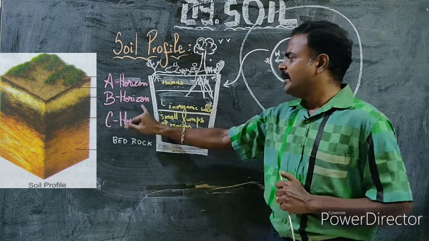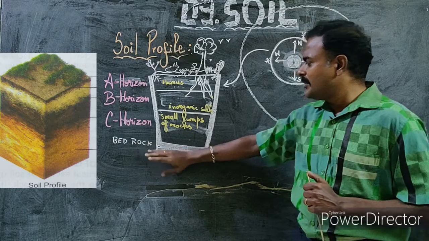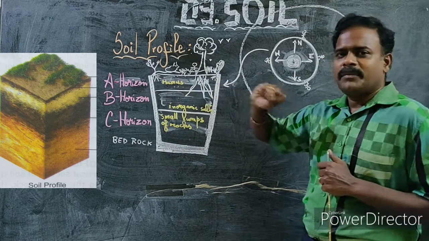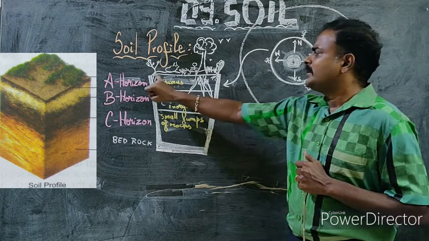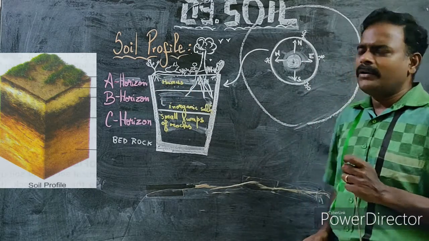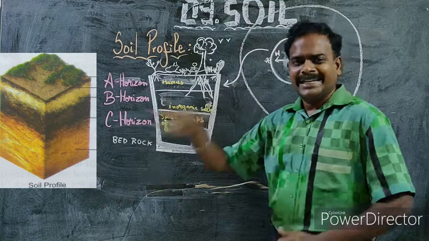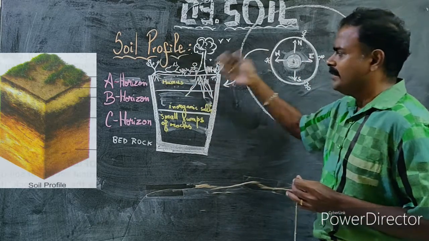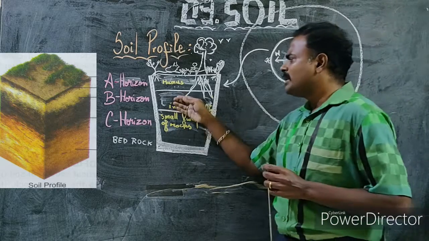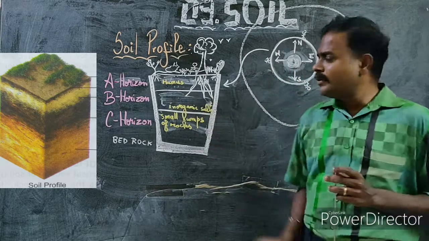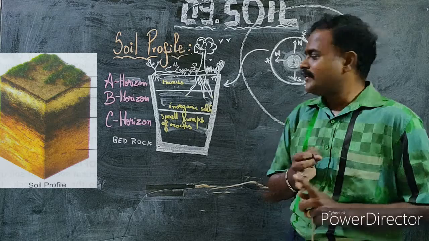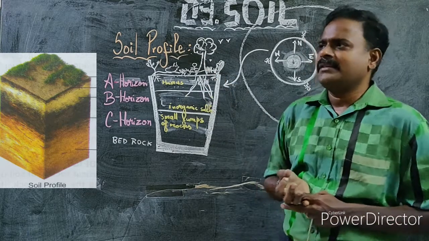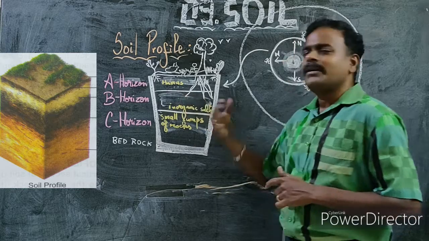Okay, A horizon, B horizon, C horizon, and below that you have bedrock. A horizon is fertile because of the presence of humus. Roots of small plants will be found in the A horizon. Numerous organisms, micro or macro, will be found in the A horizon. Then in the B horizon, less humus is found, more inorganic salts are found, and the roots of large trees will be found in the B horizon. And again, this is unfit for plants.